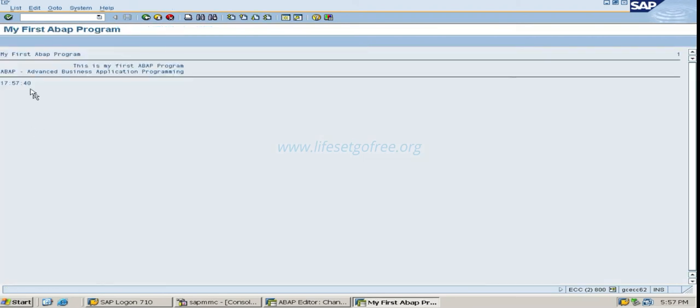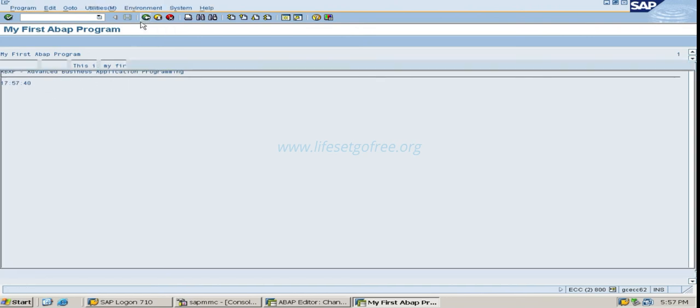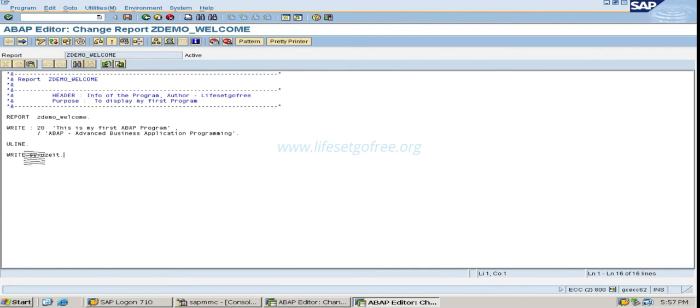Let's execute it and see what we have. This is my first program, this sentence, then again a horizontal line. This is the time. You have seen just the time here, but I want to show the text Time also along with this. So for that I need to write a text: Time with a colon. I want to display the colon also as text, and end.